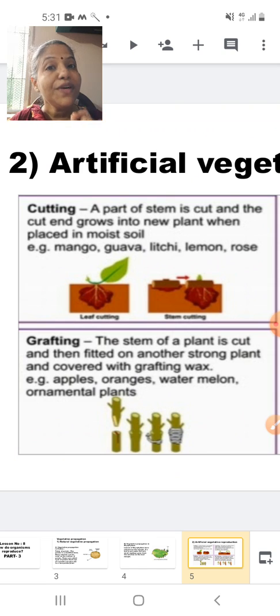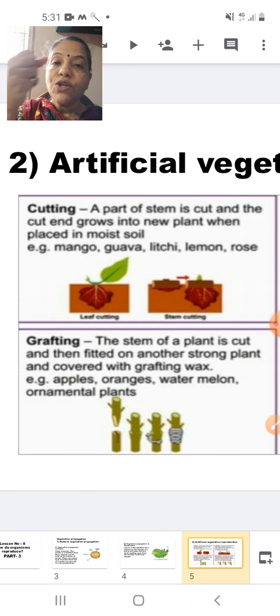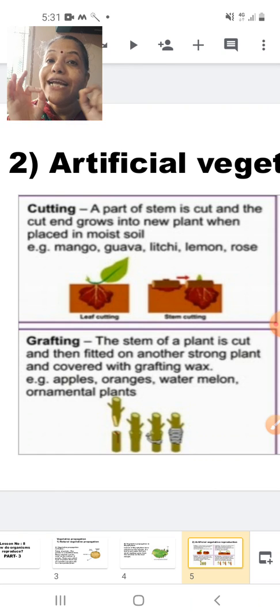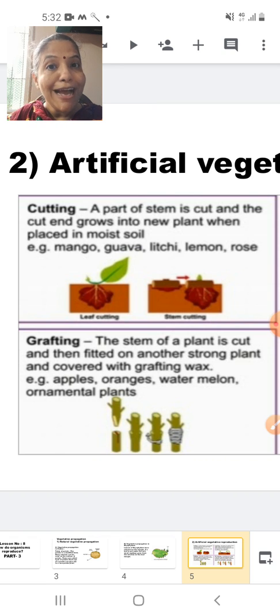Now the first type of artificial vegetative propagation you are studying is cutting. Cutting, there is stem cutting. Now the best example for stem cutting which you might have seen in your life is, if you want to propagate a rose plant, at that time you ask for a stem cutting. So you cut the stem and you plant it in the soil, and slowly the stem will start developing the root. So here the propagation of the rose plant has been carried out by using a stem.